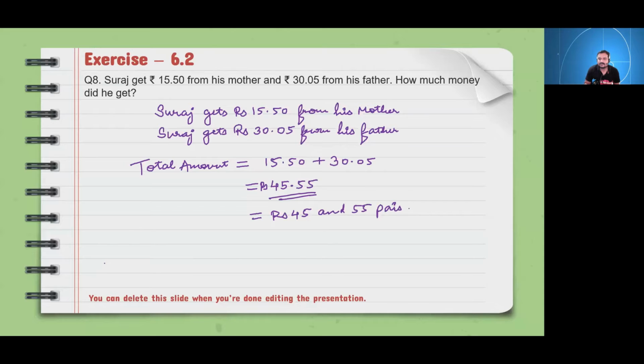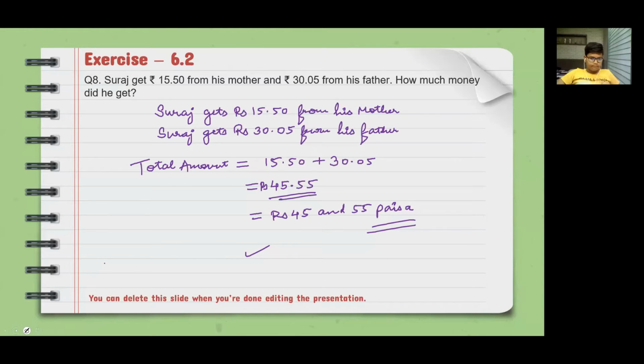This is also a way to represent it. Therefore, Suraj gets 45.55 rupees from his parents. Correct. Okay, in this way you will write the answers. Mute yourself, Shlok. Next is Gaurav Angad.